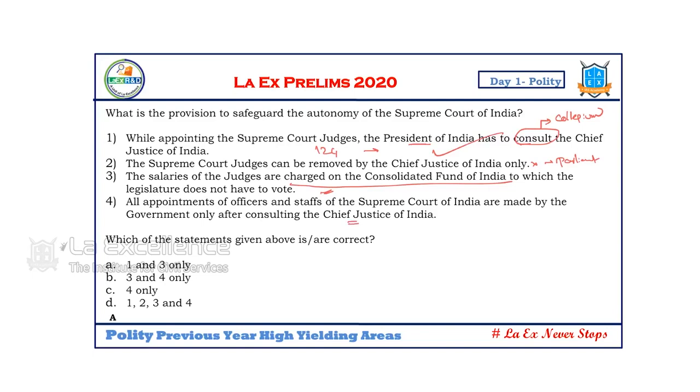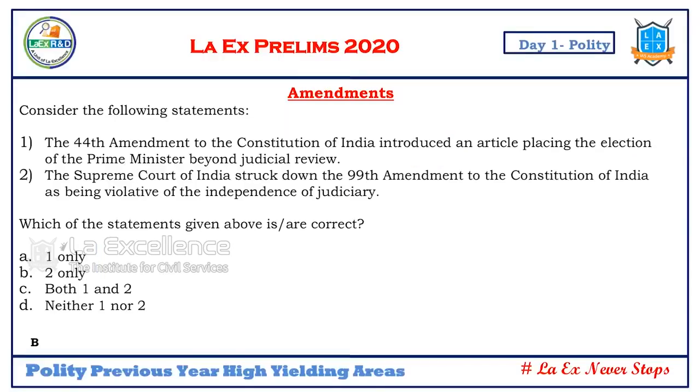So the court itself can make its appointments. Now, in this case, what is the answer? Only 2 is wrong. Answer is 1 and 3. Supreme Court makes its own appointments. So they are paid from the law ministry, but the appointments of its officers are made by the Supreme Court. This is a wrong statement. Obviously 1 and 3 are the right statements.